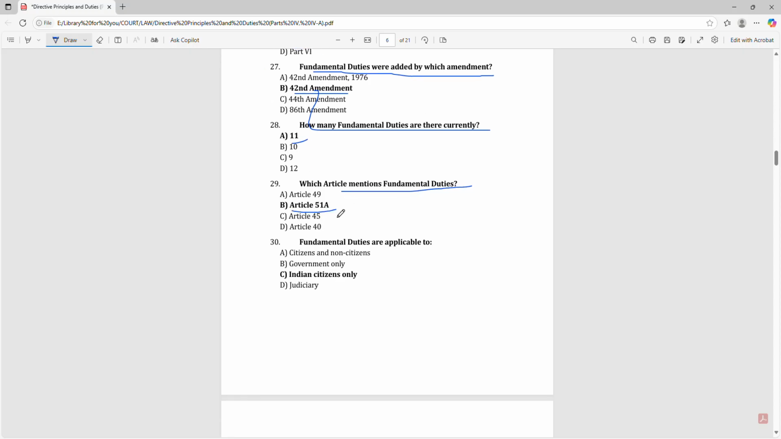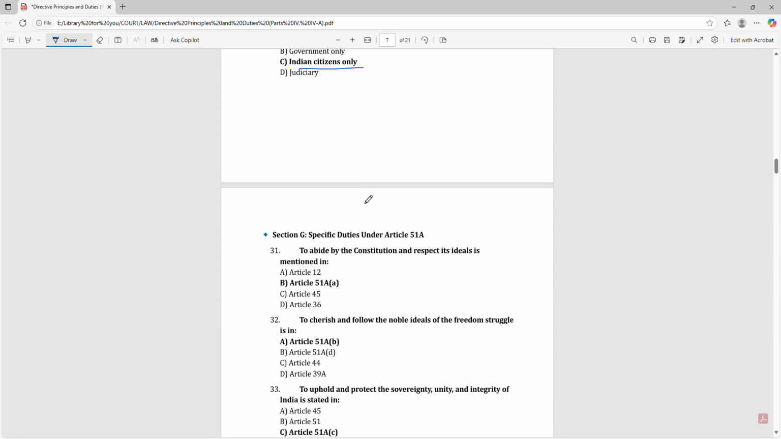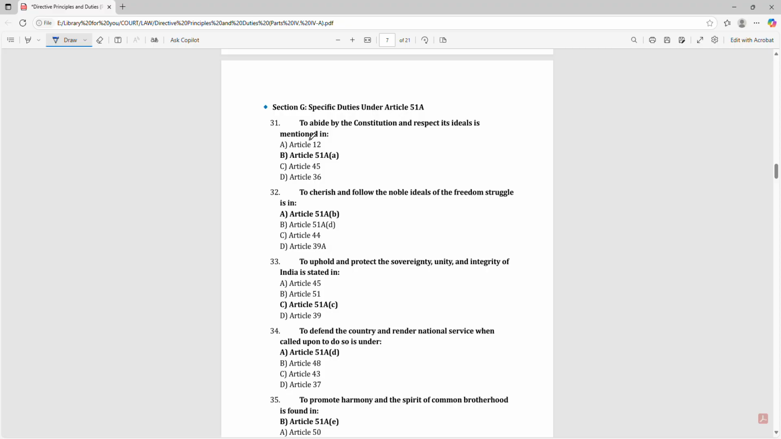Article 51A. Fundamental duties are applicable to Indian citizens only. To abide by the Constitution and respect its ideals is mentioned in Article 51A. To cherish and follow the noble ideals of the freedom struggle is in Article 51A. To uphold and protect the sovereignty, unity, and integrity of India is stated in Article 51A.